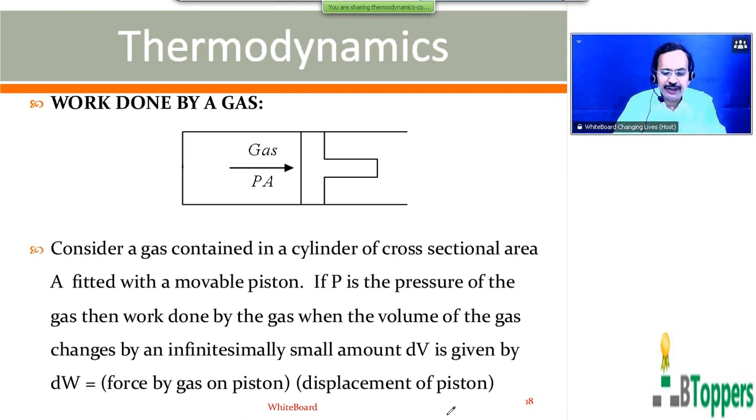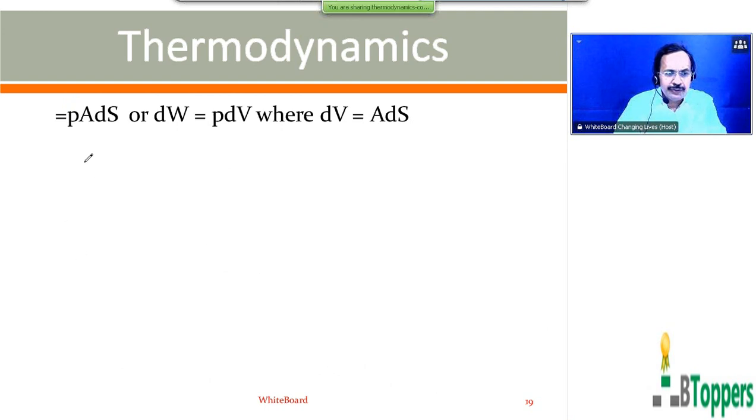So I am going to show the continuation to this. As I explained, force by gas on piston can be written as pressure into area of cross section of the piston. So P into A, displacement of piston is denoted by ds. So dW can be written as PA ds, or dW equal to PdV, where dV equal to A ds.